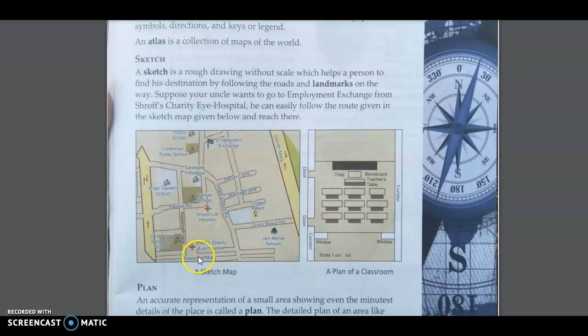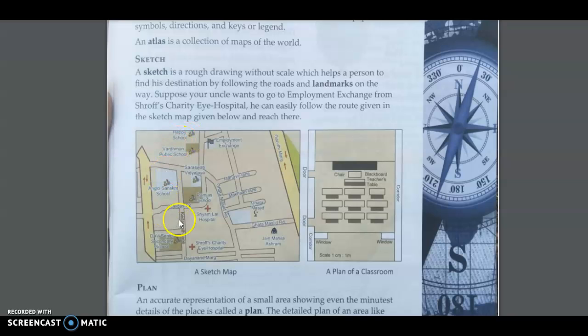So you can see that he will take the Dayanand Marg, and from this Dayanand Marg he will take the Gati Masjid road, and this road goes straight towards the Saraswati Vidyalaya, and from here he will go towards the north and then take a right turn, that is towards the east. He will reach the employment exchange.